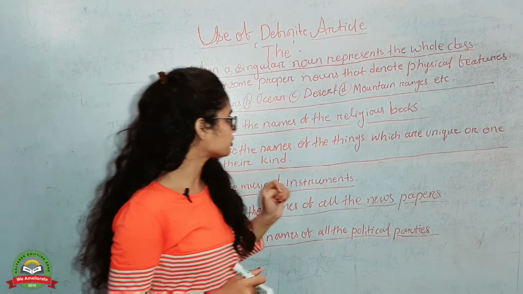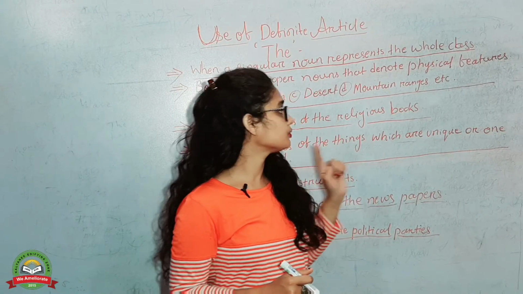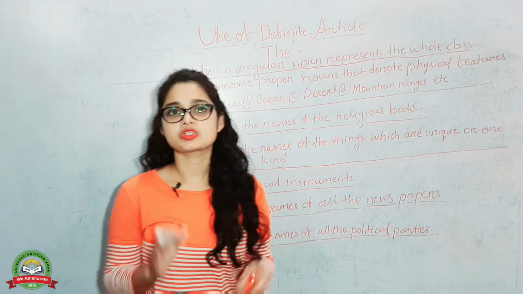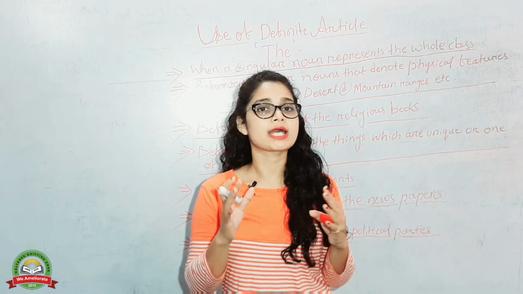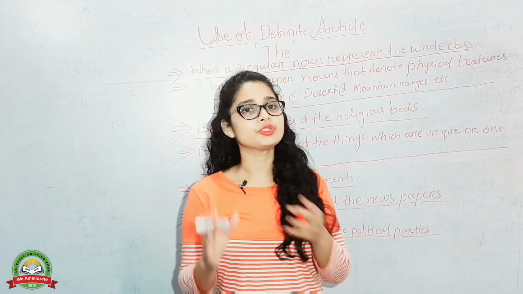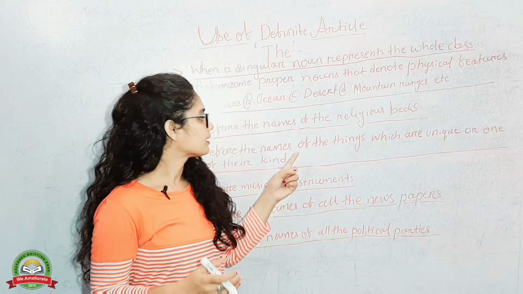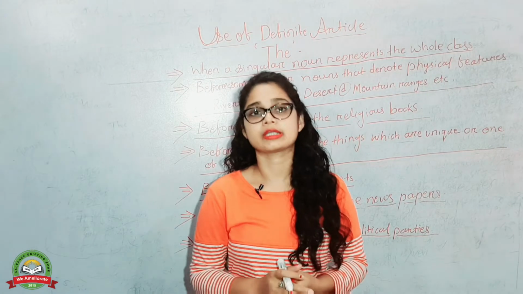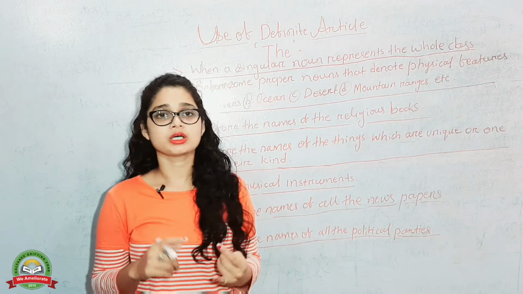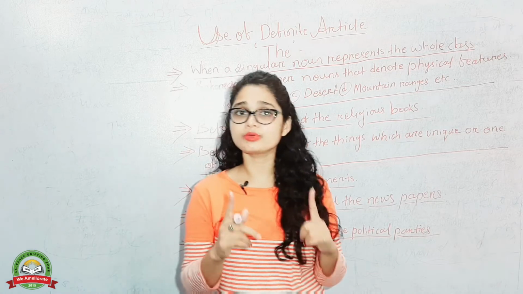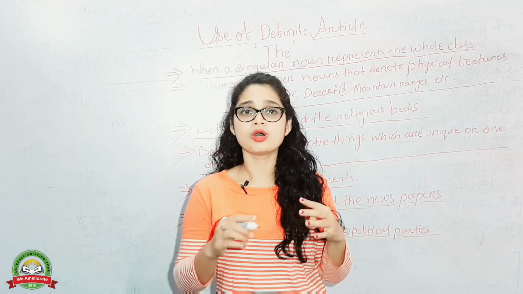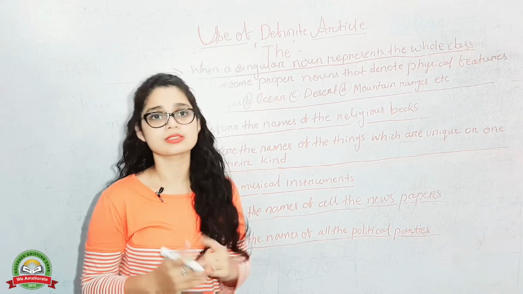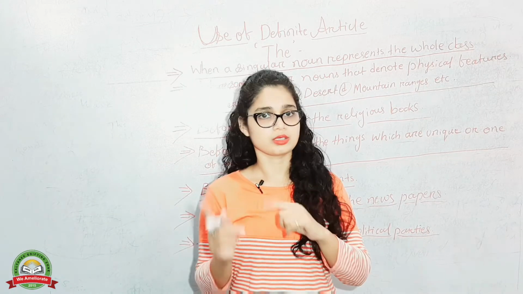Before the names of things which are unique or one of their kind. Important. Suppose dash sun, dash moon, dash Jupiter. These are unique heavenly bodies, or unique things, one of their kind. So there you have to use the sun, the moon. It is unique. There is no other sun in the whole universe. We have only a single sun, so we have to use the sun, right?